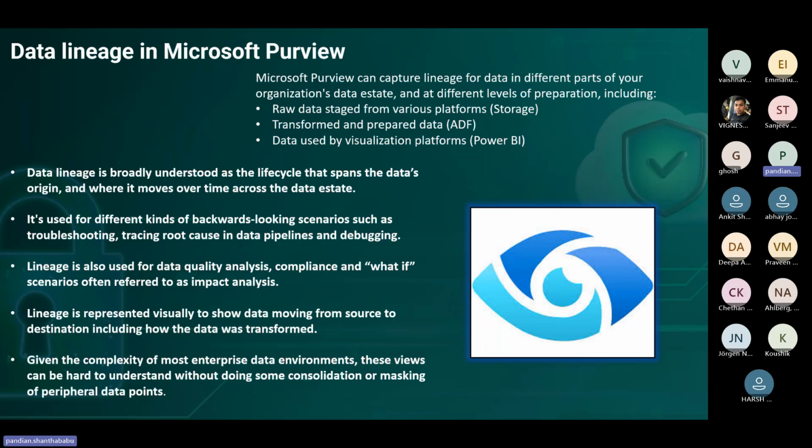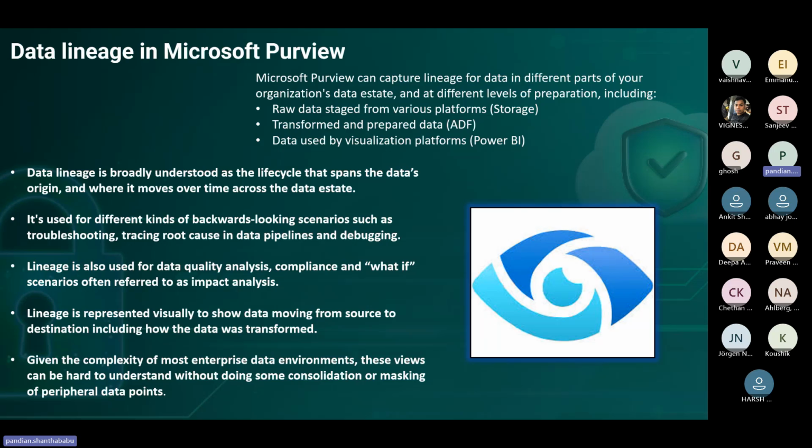Because mostly we want to understand the data. If I want to change one data from X to Y, and Y to Z, sometimes I want to go back to where it happened. But earlier, before Microsoft Purview came into the picture, we may not know where.